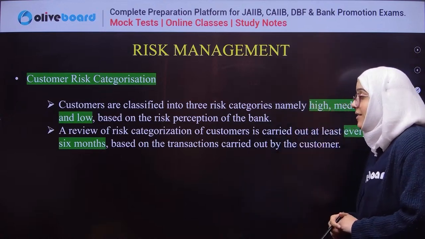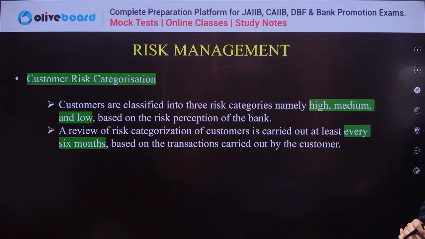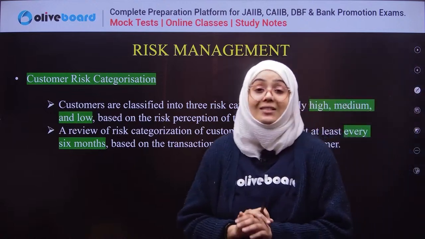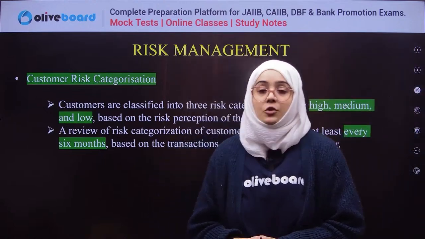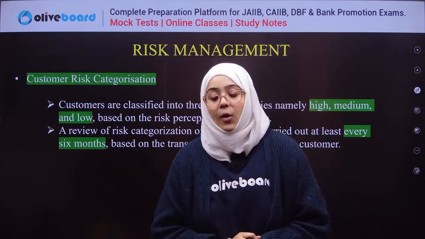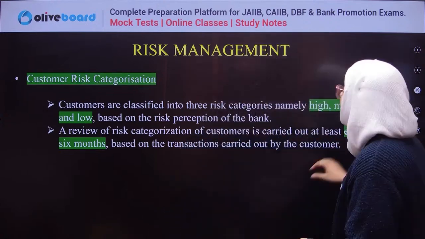The checking and review of this risk categorization is carried out every 6 months, right? So this is known as risk management. These are some of the important topics for the AML and KYC guidelines.